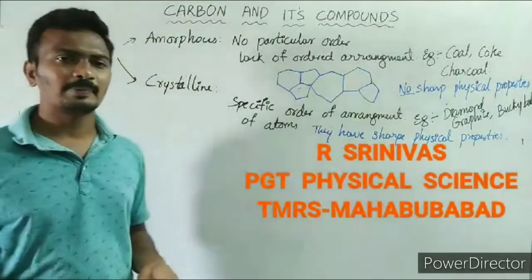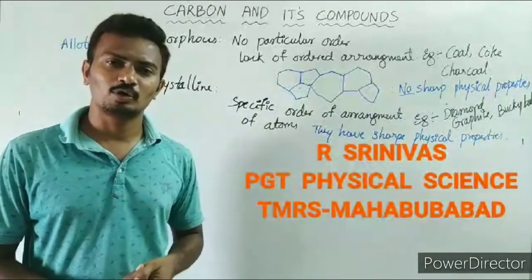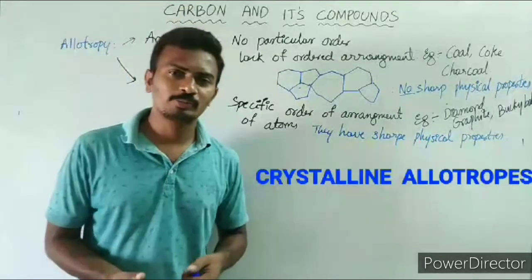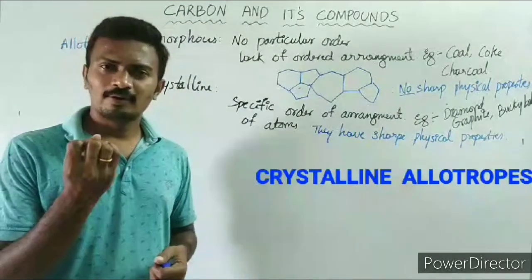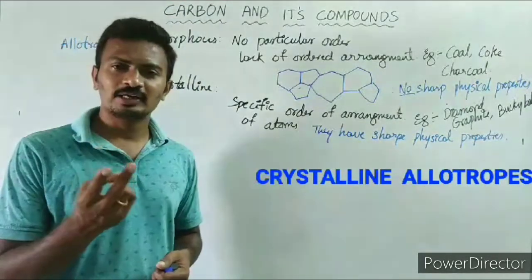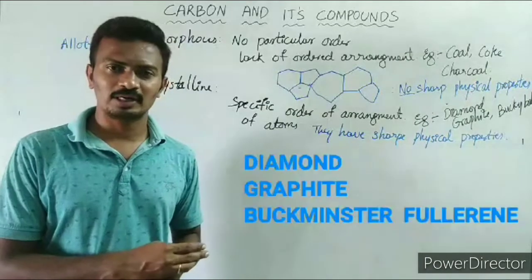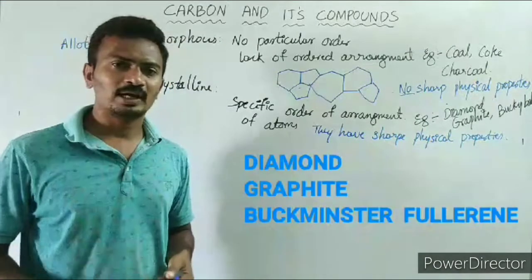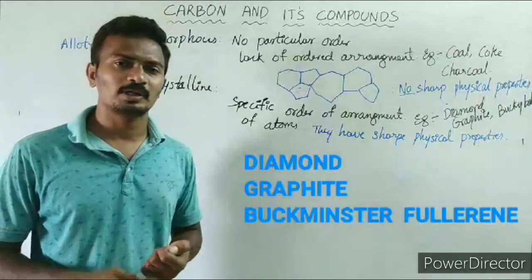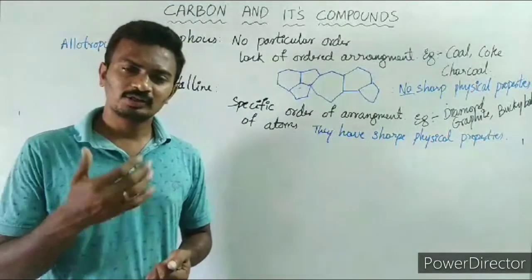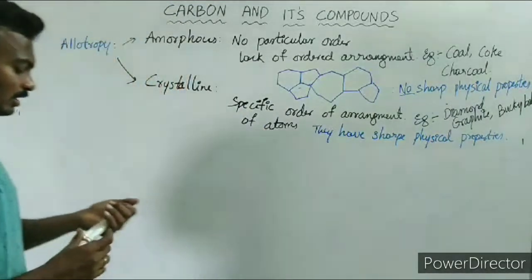Let us discuss in detail about these crystalline allotropes. Crystalline allotropes, majorly, we have diamond, graphite and Buckminster fullerenes. And also the latest allotrope is nanotubes. That is a different class of crystalline form.